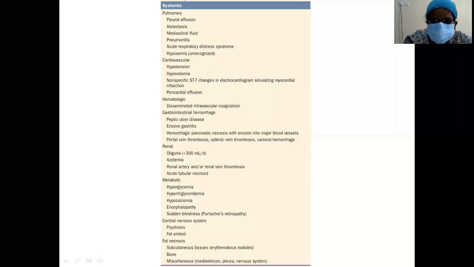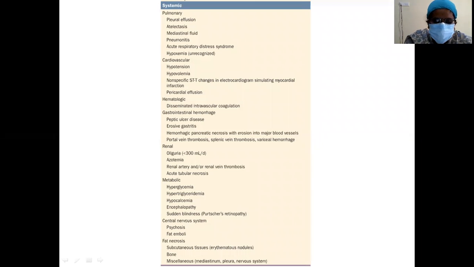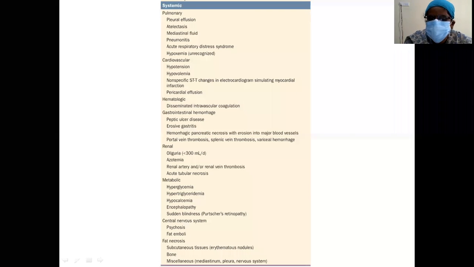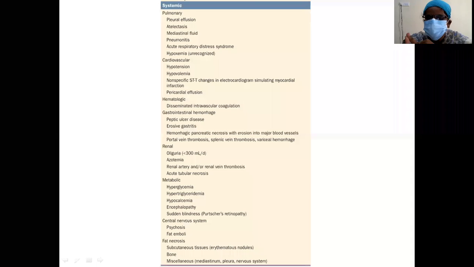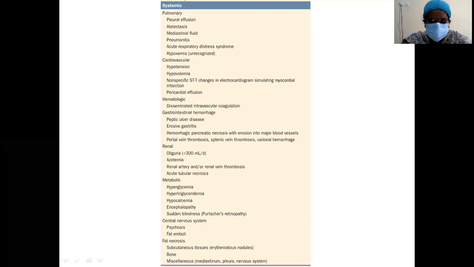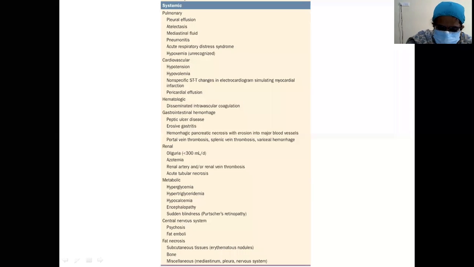They have asked me, can it occur on the right side? It can occur on the right side also, in the delayed phases where you have it as a systemic complication, where all your third space loss is there. Initially you'll have it on the left side, but if you have ARDS and you are losing all the proteins, proteolysis is occurring, and fat necrosis is occurring, then it occurs in the late stage of systemic complications.